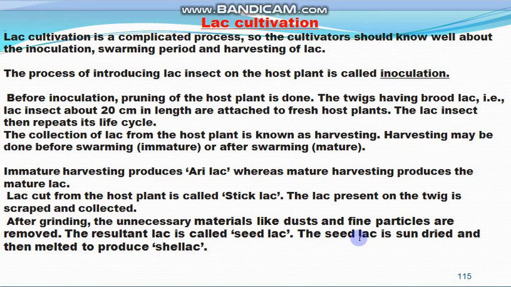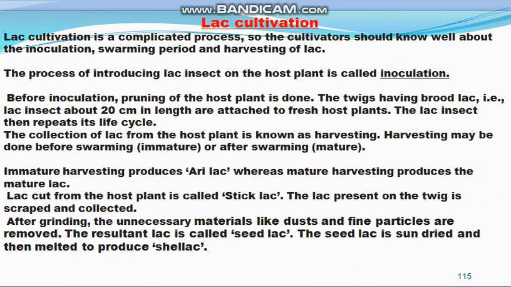The resultant lac is known as seed lac, and this seed lac is then sun dried and melted to produce shellac. So this is the process of cultivating lac.